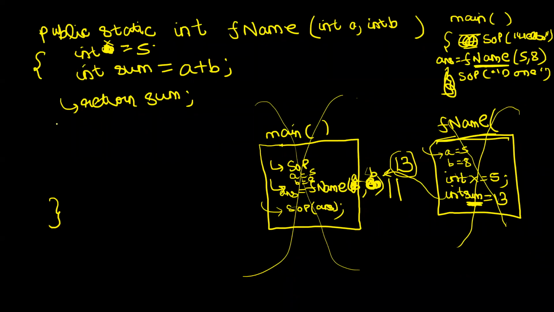Sometimes we write return, void, and so on. See, it depends on the logic, right? You write a return, int or void, that depends on your logic. If you want to return some data to the caller, then you will have a return type, right? Otherwise, you have a void. Now, help me with this.